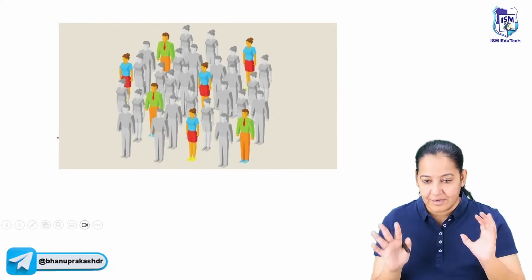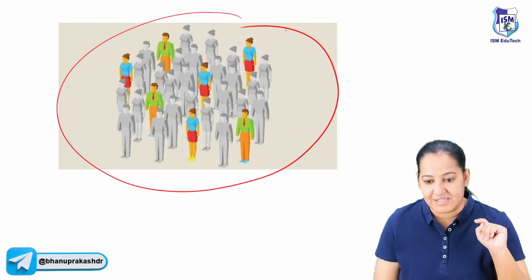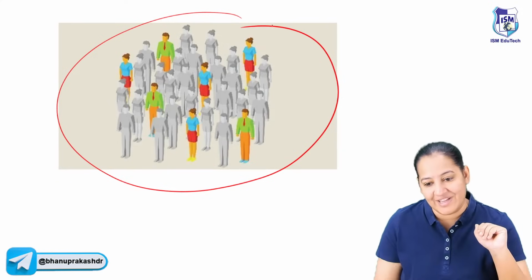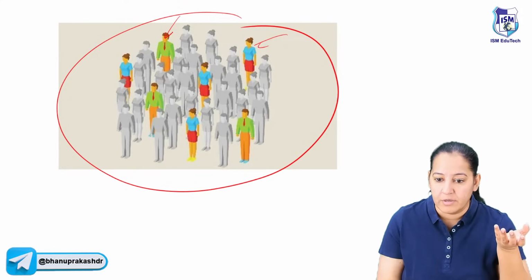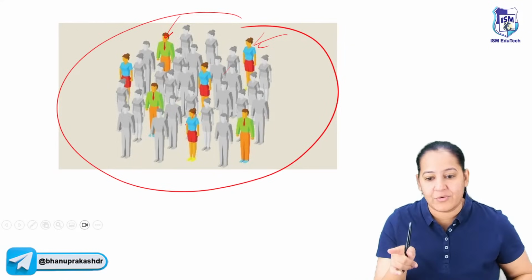Okay. So out of the community, can you see the population in the community? You can see the colored people are the diseased. They all have TB, for example. But in the color, I have shown you two colors, the blue and the green. Imagine the blue one are the new cases and the green one are the old. So if you take only blue, that is incidence. And if you take the total colored blue plus green, that is the prevalence.